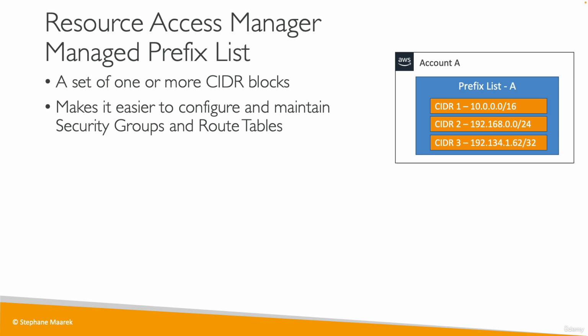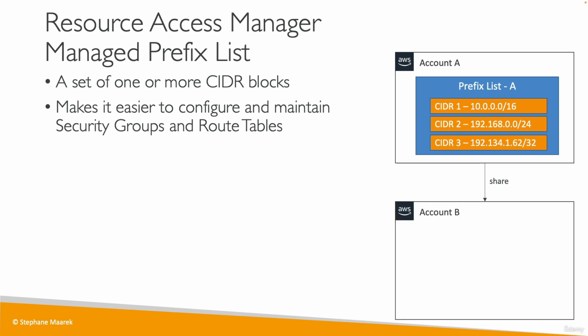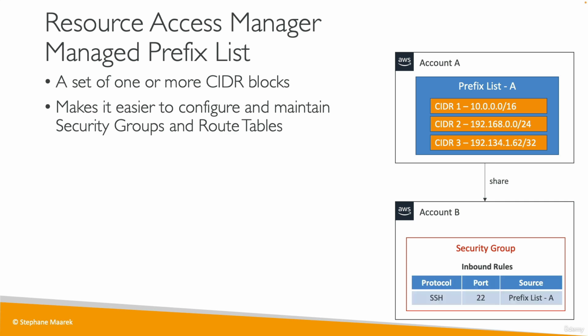And say you want to apply these prefixes to many different security groups. So instead of having them all in all security groups, what you do is that you create a prefix list, and then that prefix list can be referenced by a security group. And on top of it, this can be shared. So if it's shared using RAM to another account, then a security group inbound rule can look as simple as this, where you say, well, SSH is allowed on port 22 from the source prefix list A.